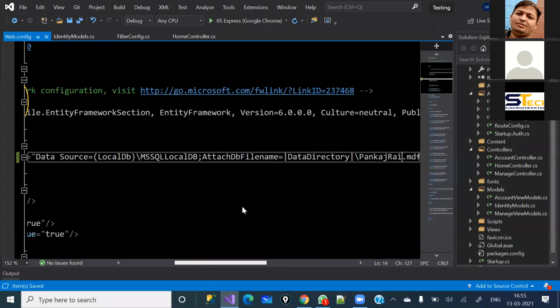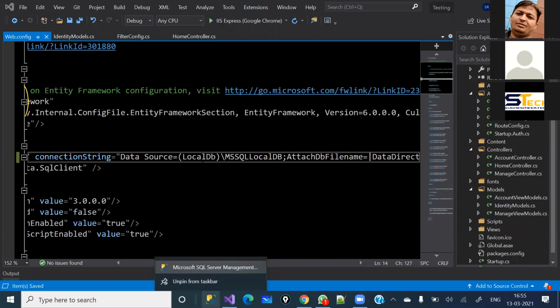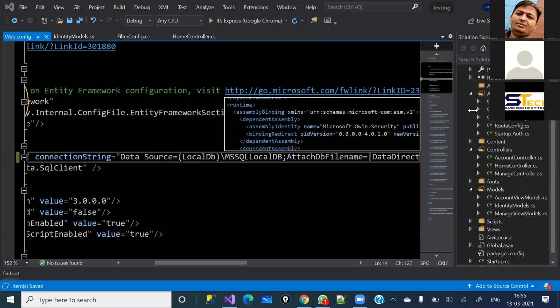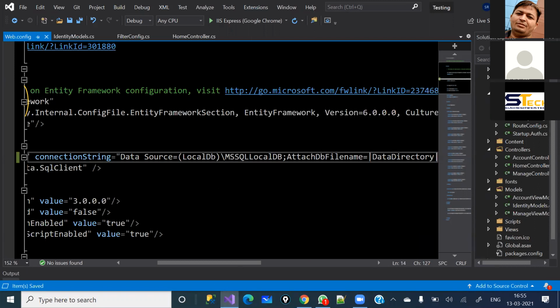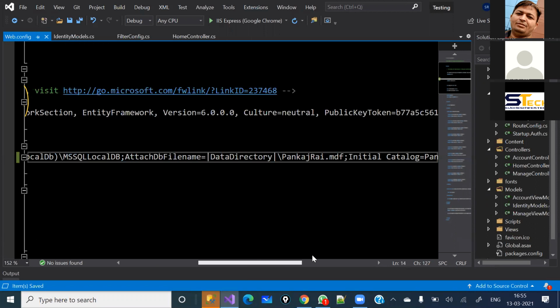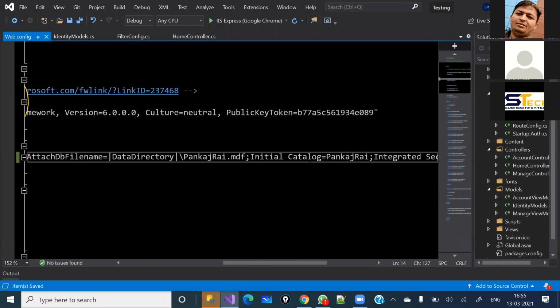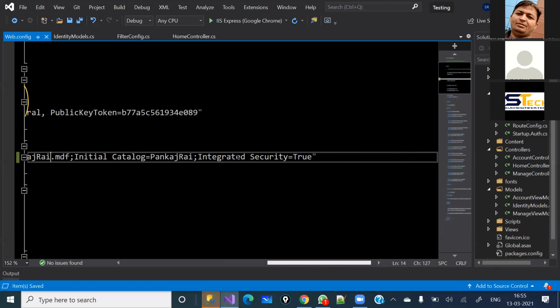So I'm just going to quickly open it here to get the data source, because I would like to keep my tables in a database on this particular server, this particular data source. Only for that reason I'm going to open it. I'll just copy the server name and paste it here. Server name is the data source. Either you can keep data source or server, both are the same. Similarly, in place of initial catalog, you can write database as well. Choice is yours. And the third thing you can see is integrated security, which is true.